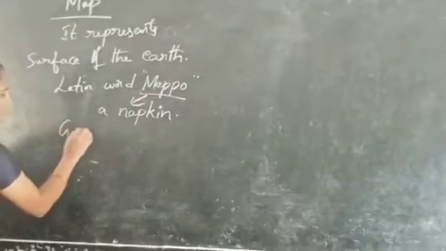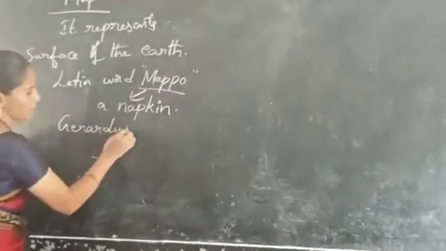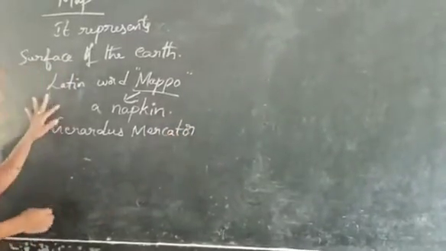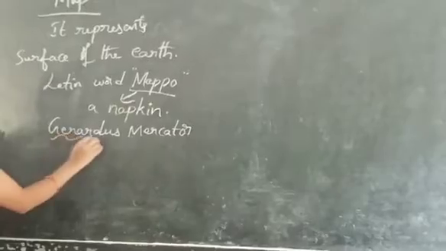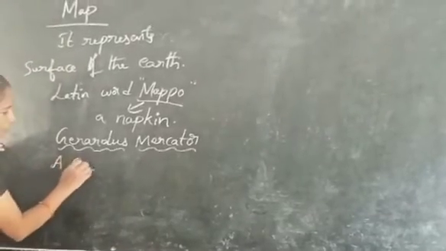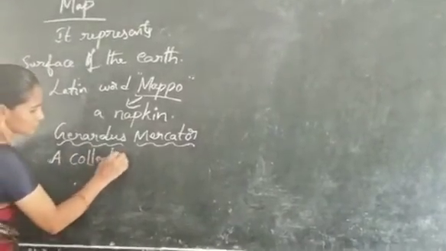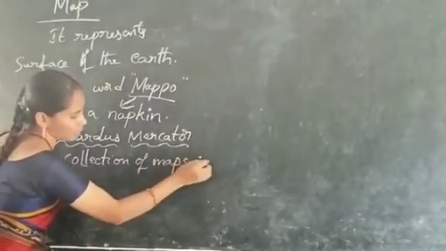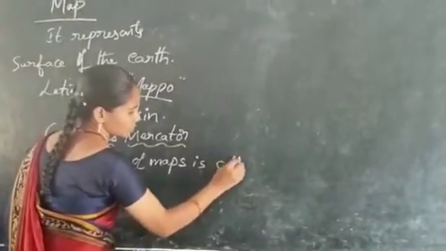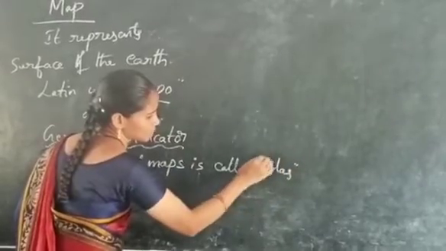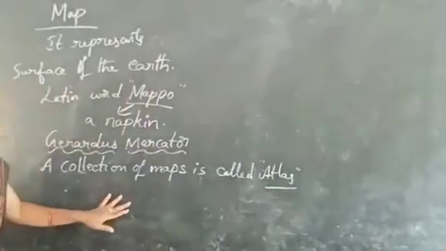Gerardus Mercator, a Flemish map maker, invented the maps. And a collection of maps is called an atlas. What is that? Atlas. A collection of maps is called an atlas.